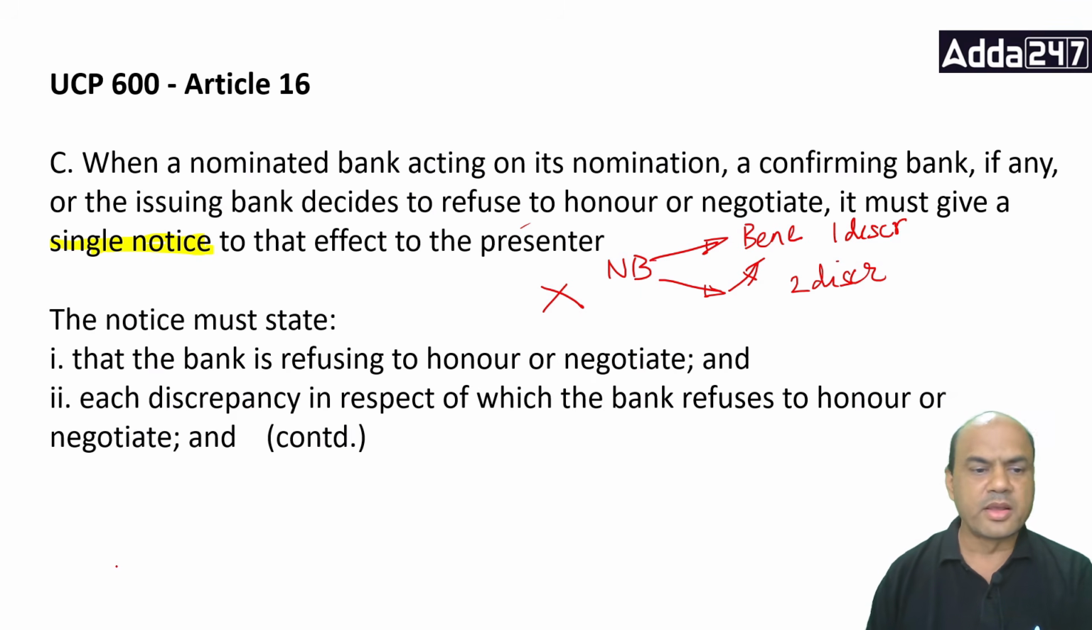Okay. So the notice must state that the bank is refusing to honor or negotiate. Simple. It means that the bank is refusing to honor. NB must, or CB or IB. It must state clearly that we don't honor because the documents are discrepant. Each discrepancy in respect of which the bank refuses to honor or negotiate, it must state all the discrepancies, all of them. 1, 2, 3, 4, 5, 6 in one go, single notice.